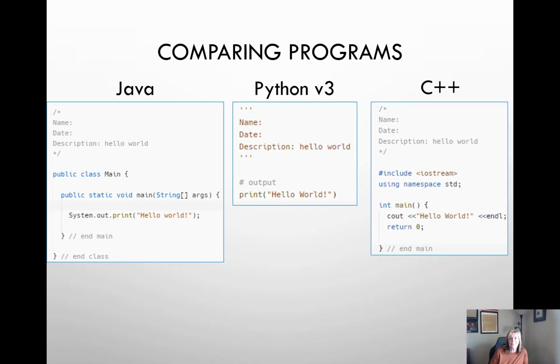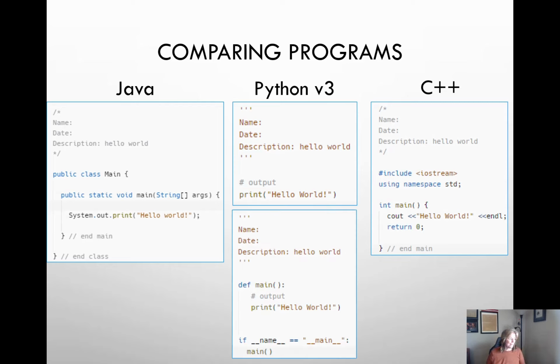But in Python, here's an example of a function. Now Python doesn't have to have a main function, but it can be used to define the initial starting point in the program, especially if you had a Python program with multiple functions in it. And so if you'll notice in this main function here, instead of using curly braces to indicate the body of the function, it uses indenting. And then it uses if name is equal to main in order to call the function. All right, so that's some of the primary differences between the programs.